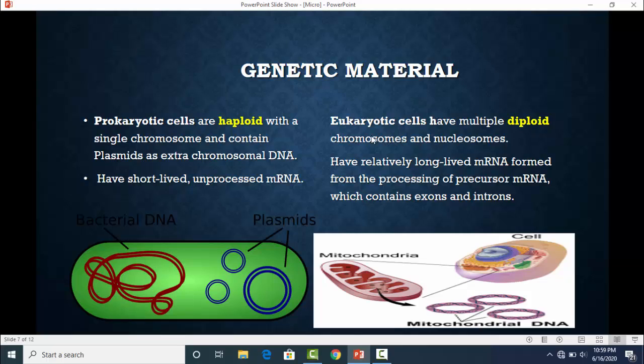Eukaryotic cells have multiple diploid chromosomes and nucleosomes. Eukaryotic cells have relatively long-lived messenger RNA formed from the processing of precursor mRNA, which contains exons and introns.